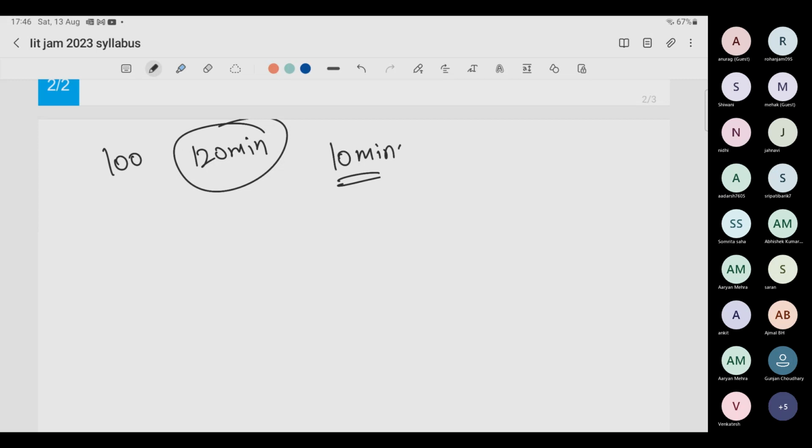Do GATE last few year question papers. The GATE general aptitude and CUET general aptitude are quite different, but still, if you practice the last 10 years of general aptitude of GATE exams or NET exams, it is just going to bring your brain into motion on how to solve general aptitude. That's it. You can't really prepare general aptitude. You cannot prepare current affairs. You can prepare, but it's not worth it for you to prepare current affairs.